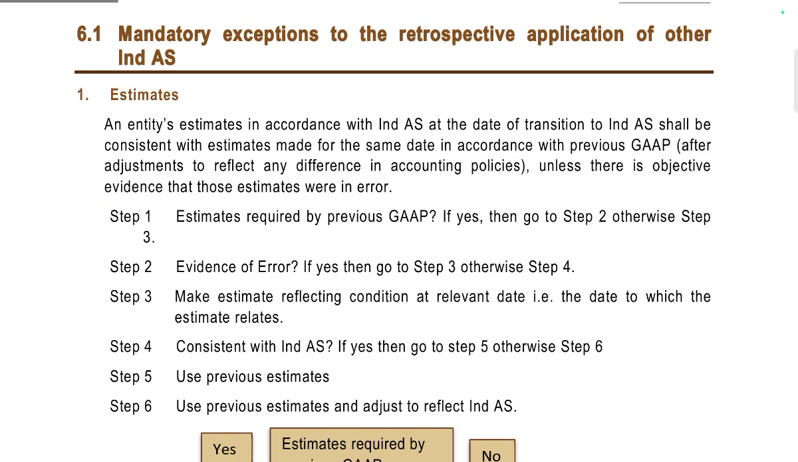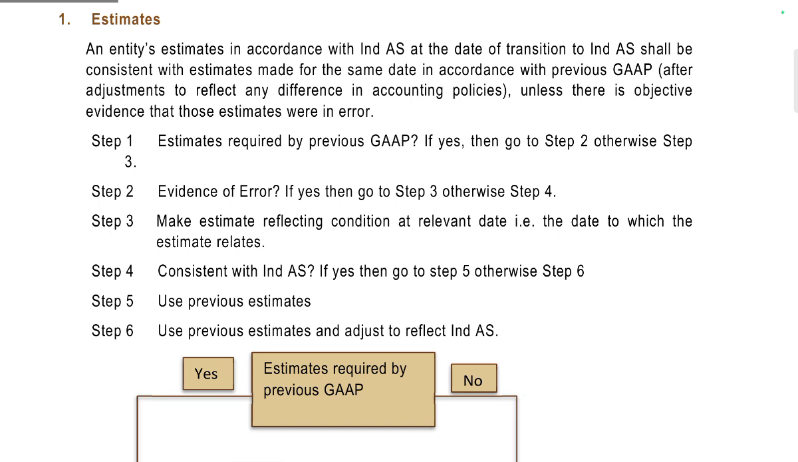Estimates. The entity's estimates in accordance with Ind AS at the date of transition shall be consistent with the estimates made for the same date in accordance with previous GAAP, after adjustments to reflect any difference in accounting policies. Step 1: is there objective evidence that the estimate was in error? Is the estimate derived under previous GAAP in error? If yes, go to step 2, and is the evidence of the error.